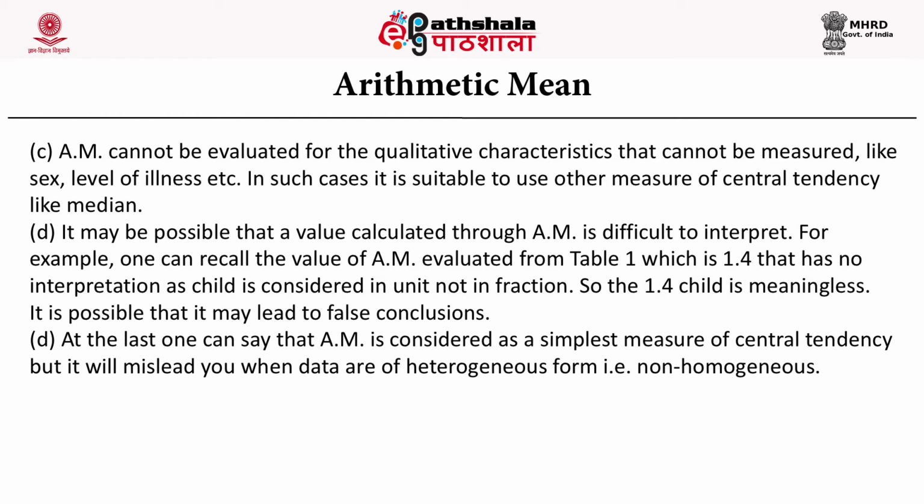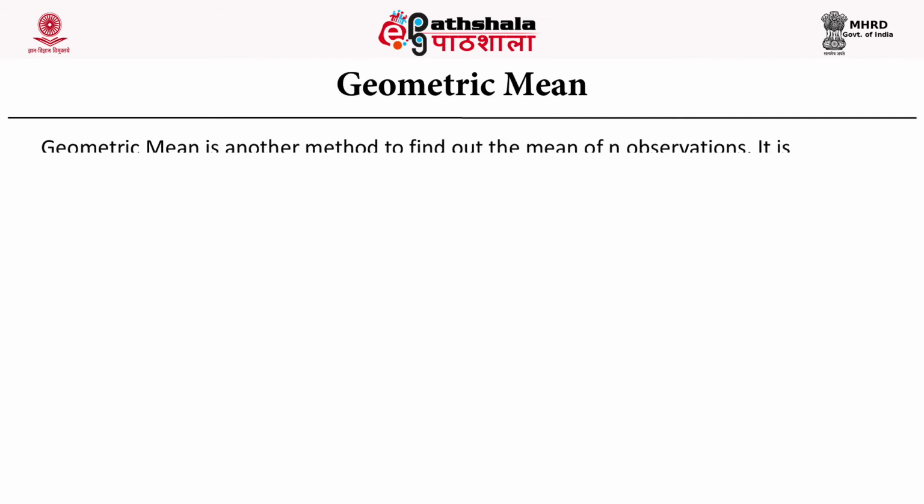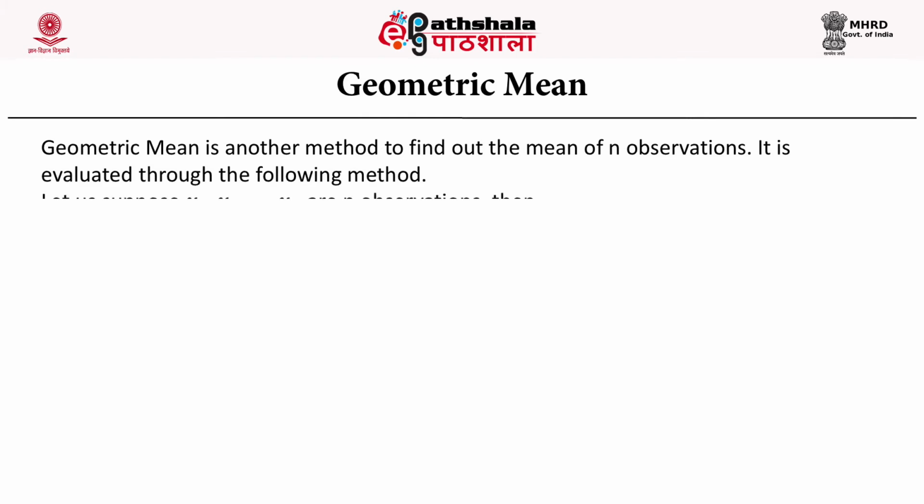So at the last, one can say that arithmetic mean is considered as the simplest measure of central tendency, but it will mislead you when data are of heterogeneous form, that is non-homogeneous. Now we are coming up to the next central tendency measure, that is geometric mean. Geometric mean is another method to find out the mean of n observations. It is evaluated through the following method.